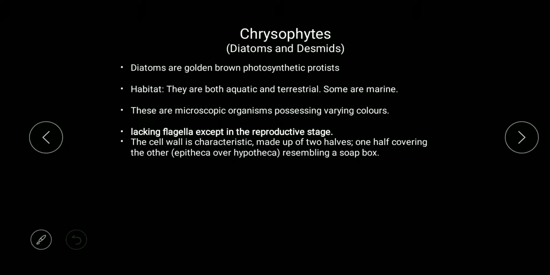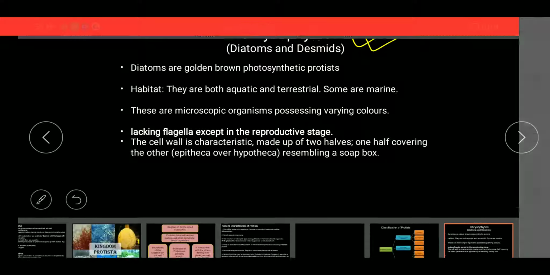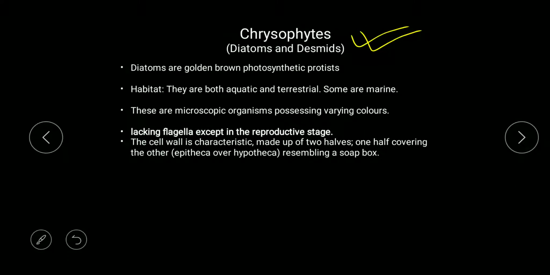Now first we start with the chrysophytes. Chrysophytes consist of diatoms and desmids. Diatoms and desmids are considered golden brown photosynthetic protists. This is due to their coloration, but they are photosynthetic protists. When we talk about chrysophytes, diatoms or desmids, they are both aquatic and terrestrial, but some are marine. Some marine forms you will find.